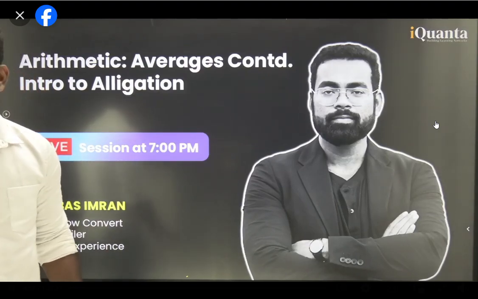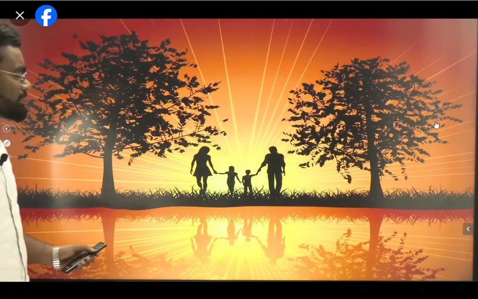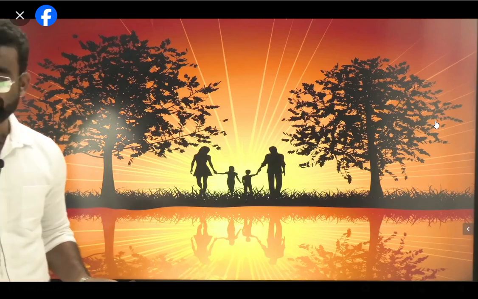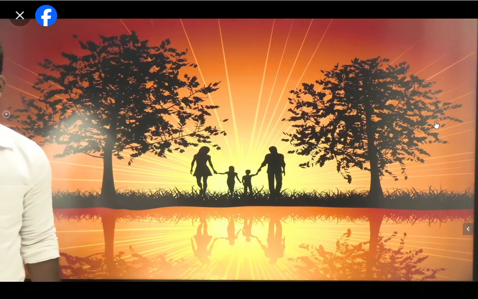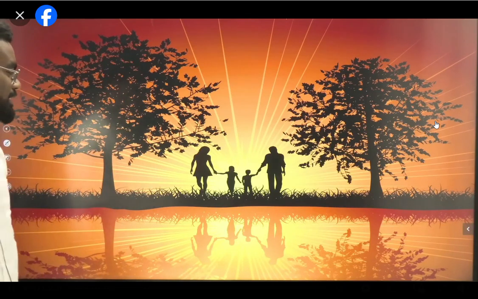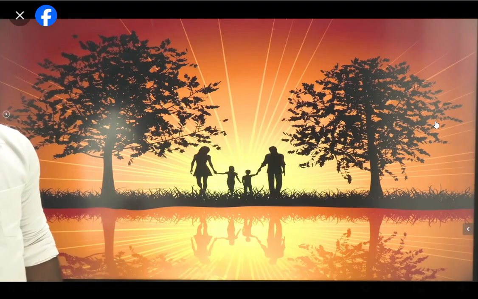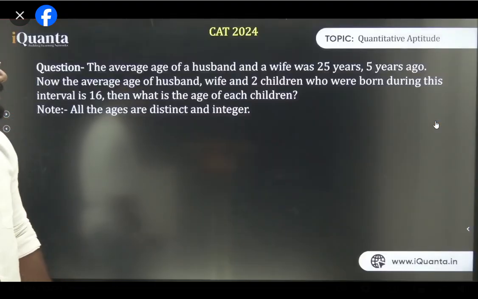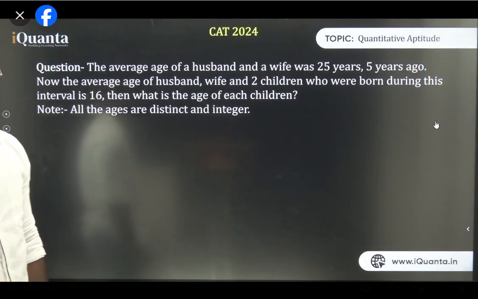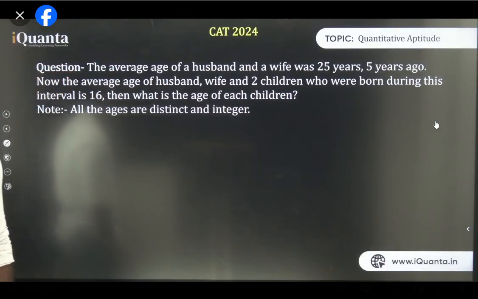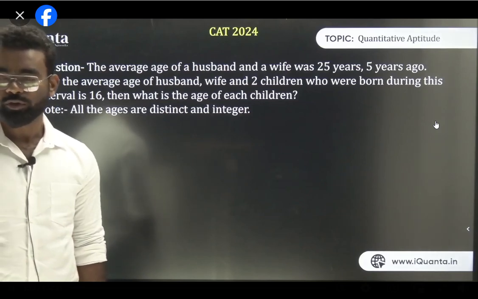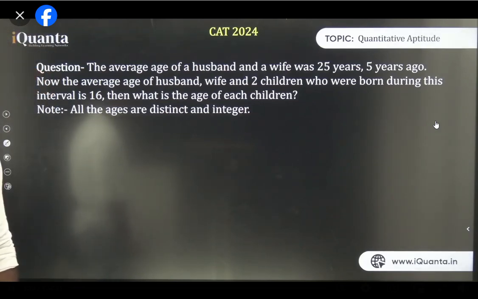You can see this is a picture of a family. Our next question is based on a family. There are two people, husband and wife, and two children. It's a very happy family. Let's see the question. Solve this question. After this, I'll give you one example of the previous session's method also, the shortcut for the addition cases.